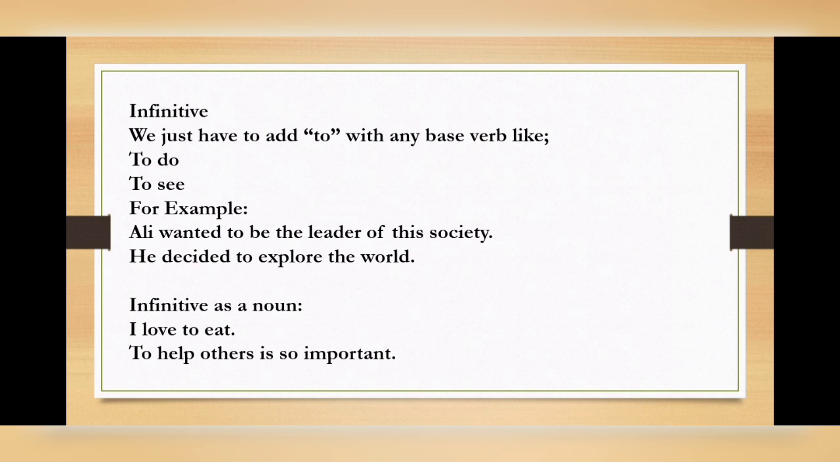An infinitive also works as a noun when it is used as the direct object or subject of the sentence. For example, I love to eat. I is the subject of this sentence. Love is the verb. Here it is expressing an opinion. To help others is important. To help is the subject in this sentence and is works as the verb.